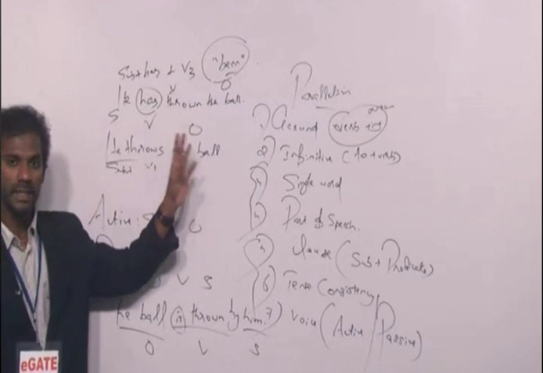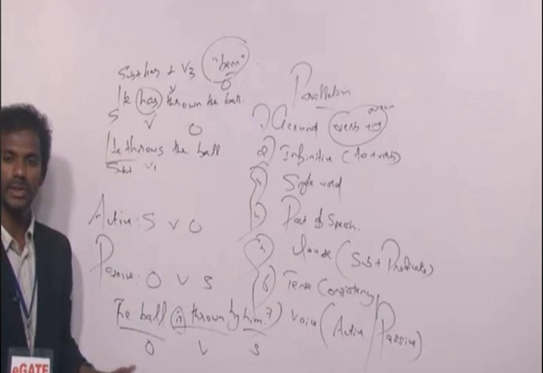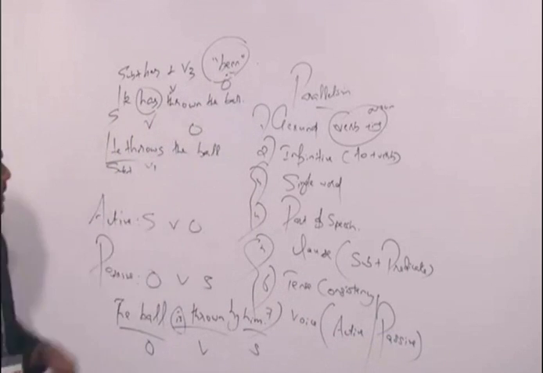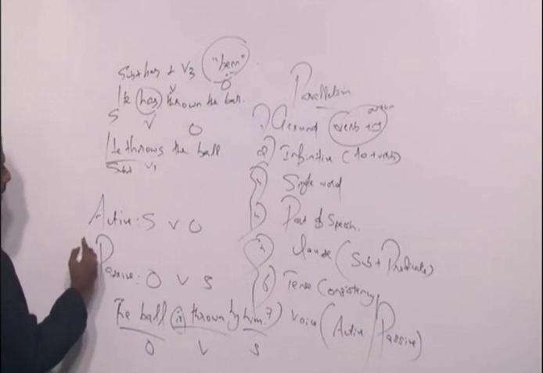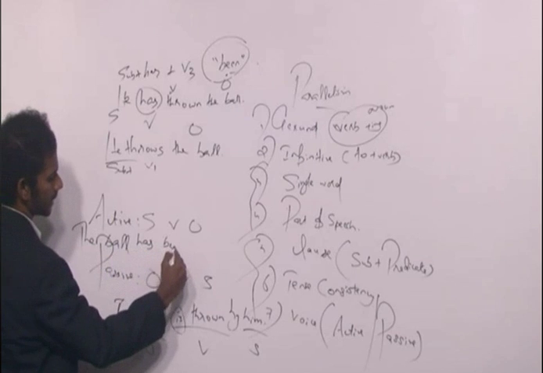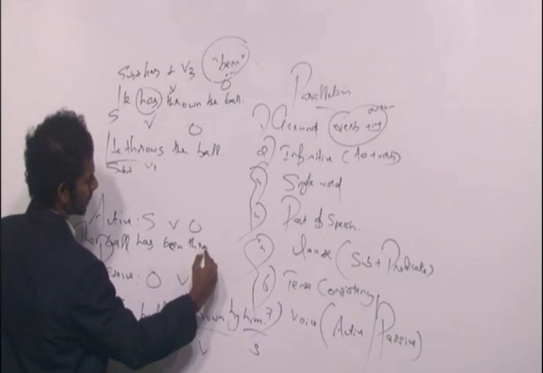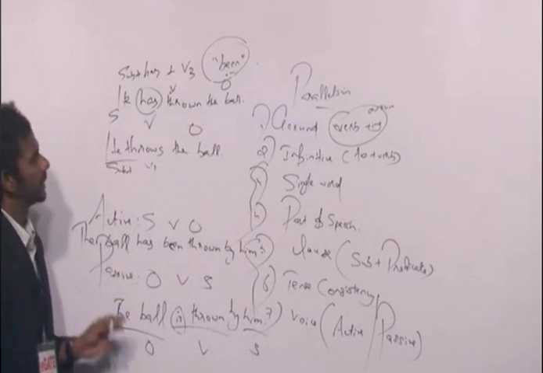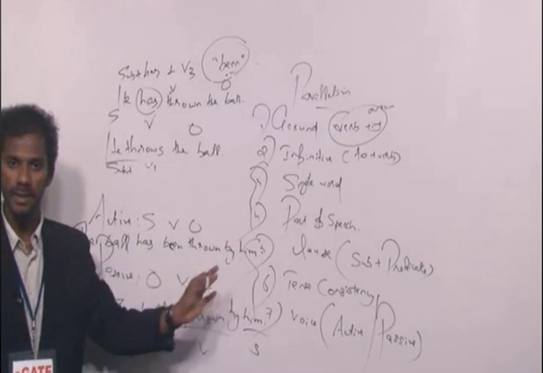He has thrown the ball. It is present perfect. So in passive voice also it must be present perfect, and we have to use been. Clear? So this sentence becomes, the ball has been thrown by him. The ball has been thrown by him.